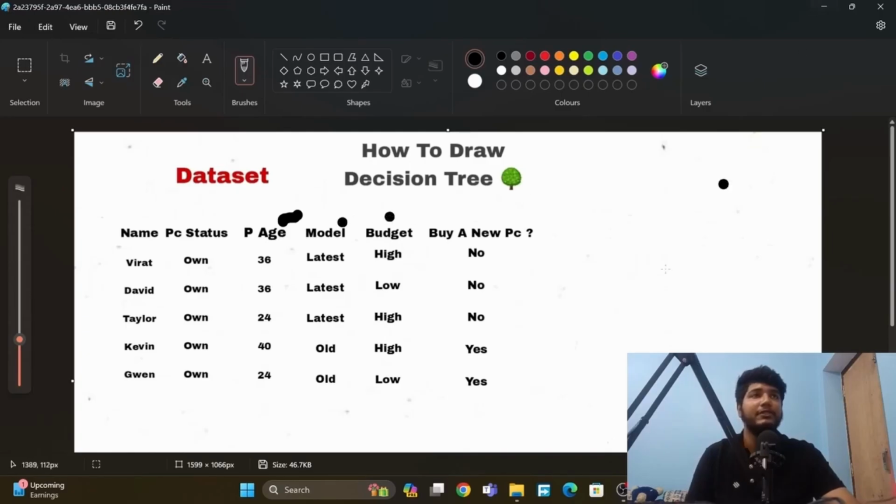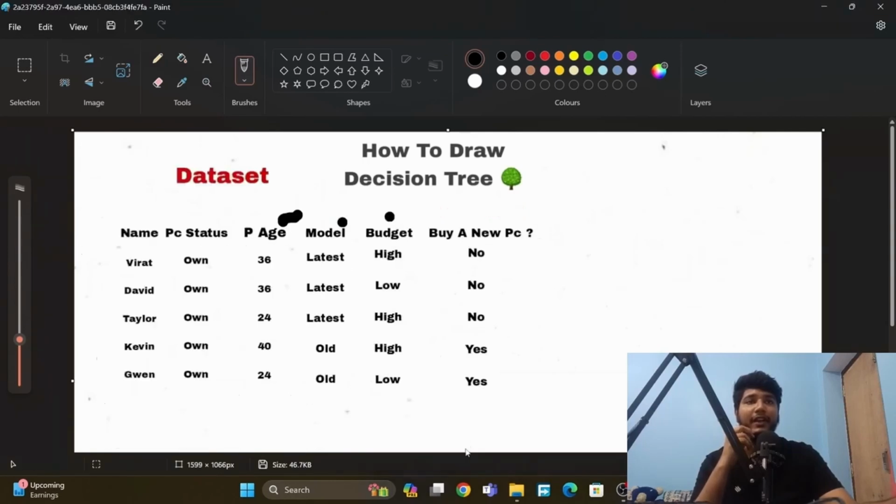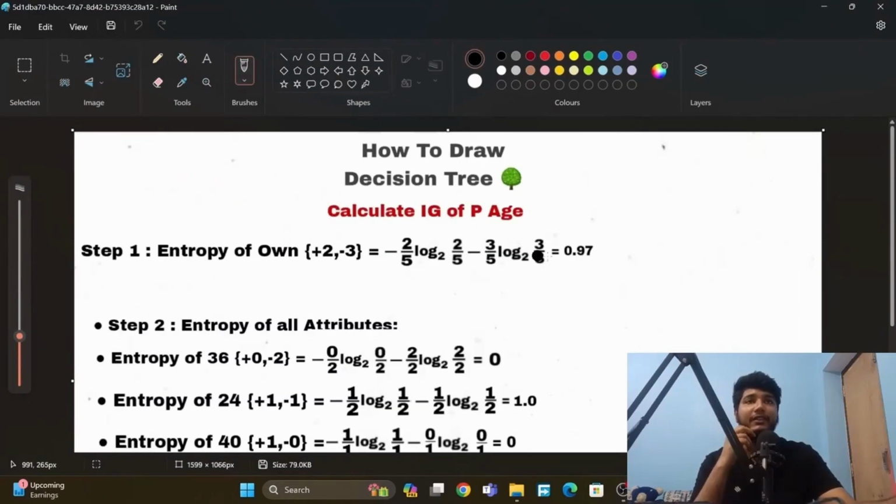Okay, so let's do it again. So here we have done it again. This time it is not the entropy of the entire data set. This time it will be the entropy of on, because we are calculating this for on, to find which will be the node inside on. So this is the total yes and no in on: 2 yes and 3 no. That is here, and we have done it again.